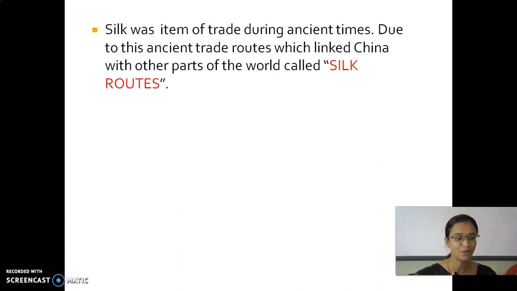Listen again, I'll tell you. The Chinese people used different types of routes for the purpose of trade. The trade routes which link China with other parts of the world for the purpose of silk trade are called silk routes.